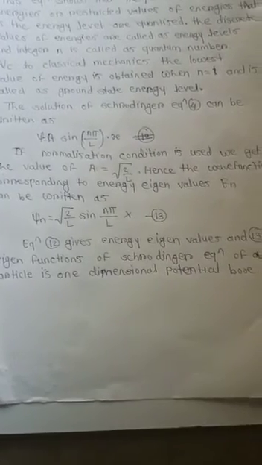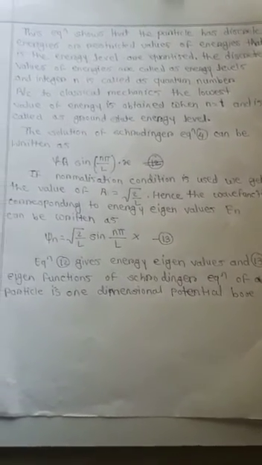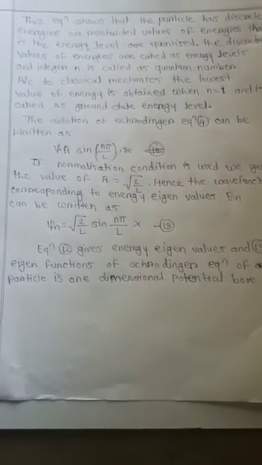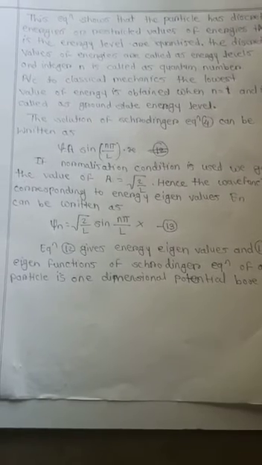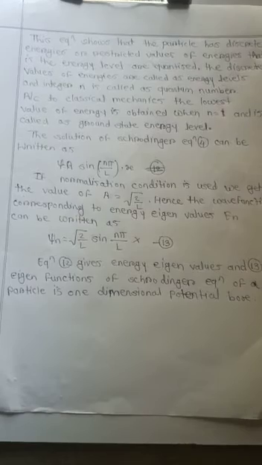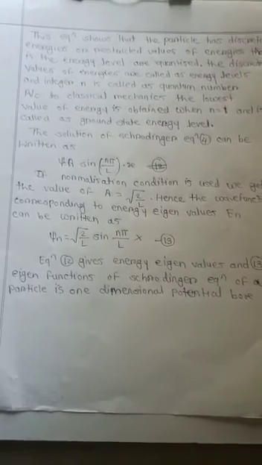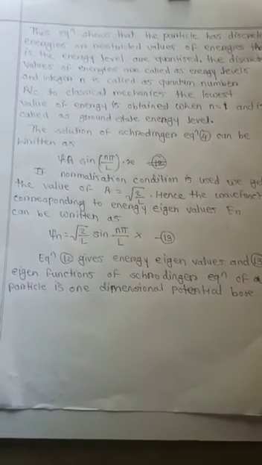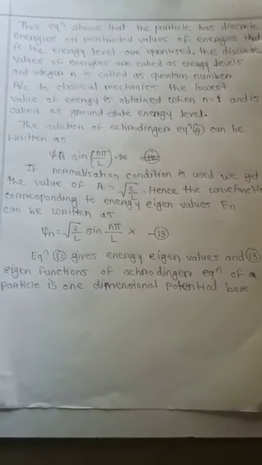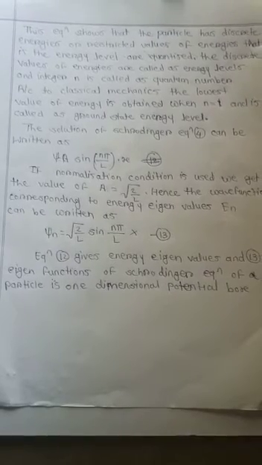If the normalization condition is used, we get the value of A is equal to square root of 2 upon L. Hence the wave function corresponding to energy eigenvalues En can be written as psi n is equal to square root of 2 upon L sin n pi upon L into x. This is equation 13. Equation 12 gives the energy eigenvalue, and equation 13 gives the eigenfunction of the Schrödinger equation of a particle